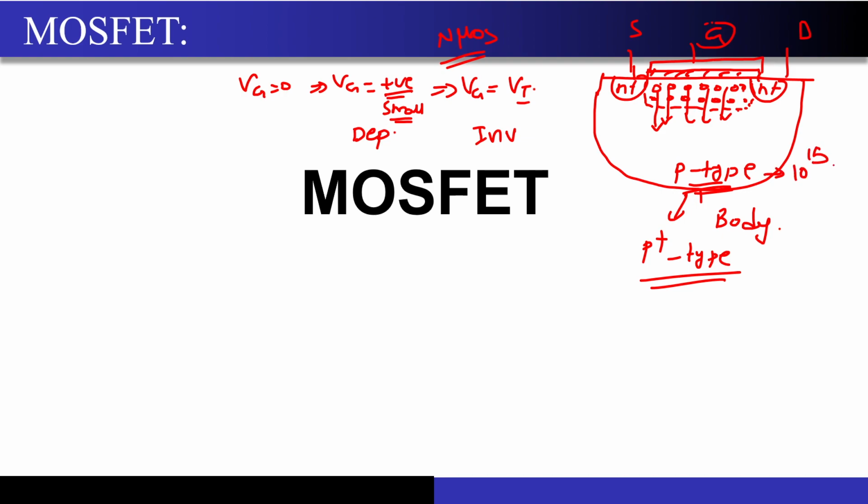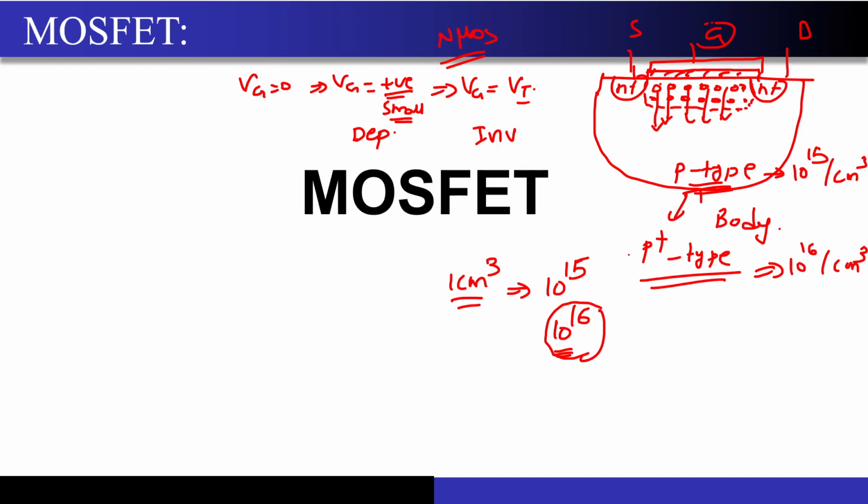Let's say this is 10 to the power 15 per centimeter cube. Let's say I increased it to 10 to the power 16 per centimeter cube. If I take a 1 centimeter cube of area, by the way, this is a very huge area, just don't take an area like that, I'm just giving an example, then I initially had 10 to the power 15 holes. Now, since I increased it to p plus type, I have 10 to the power 16 holes. So the number of holes has increased by 10x.